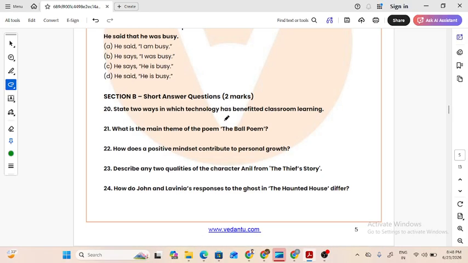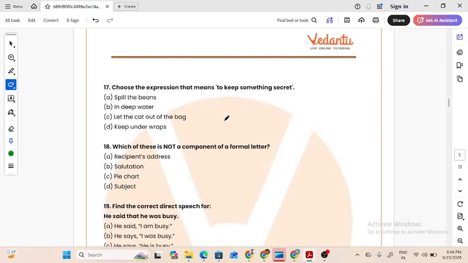Choose the expression that means to keep something secret. Spill the beans is spilling the whole conversation. In deep water means in trouble. Let the cat out of the bag means saying something that you were earlier hiding. Keep under wraps is the right answer.